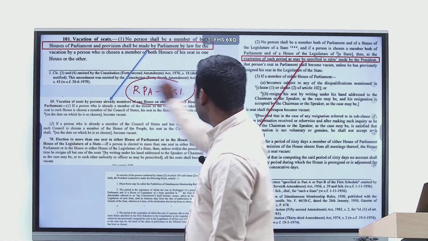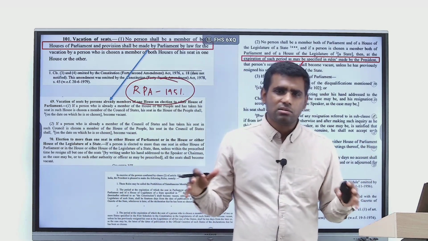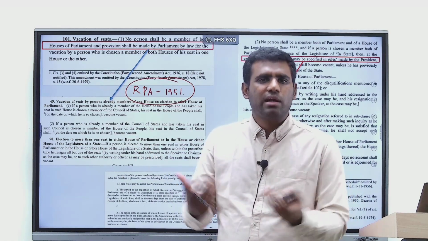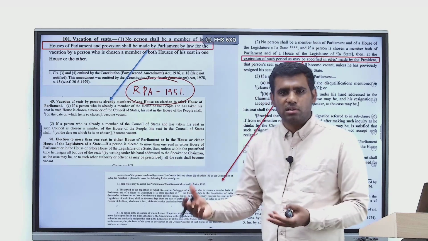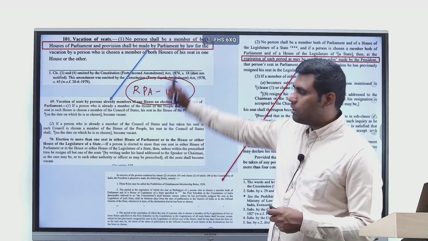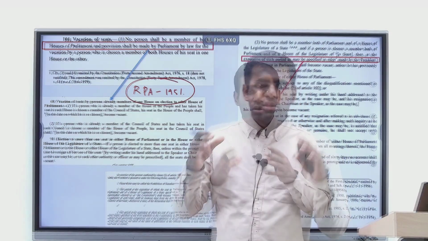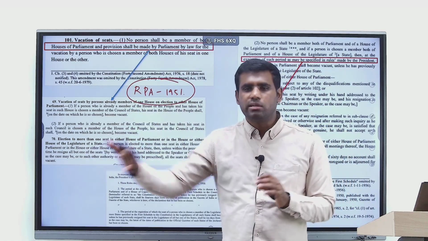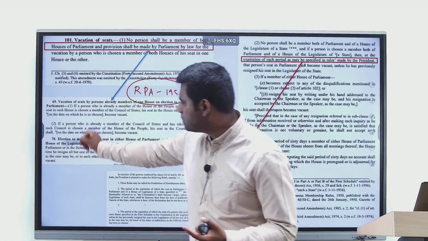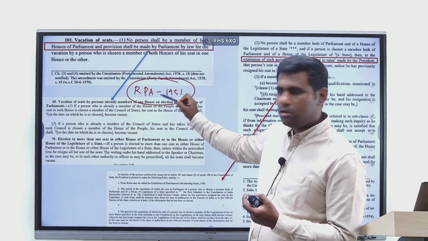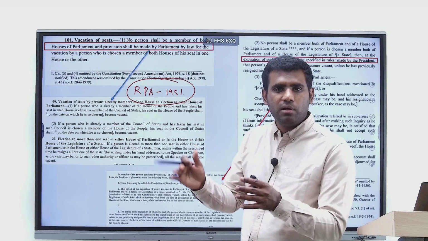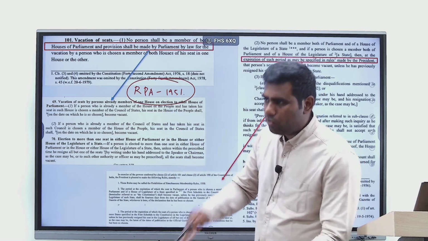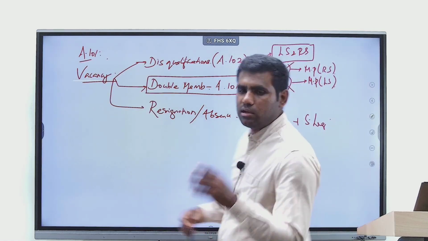As you can see, RPA 1951 is a very broad law regarding elections. It has so many different sections and provisions dealing with so many different aspects of elections. That's a topic for a different discussion. So when it comes to double membership, the Constitution does not get into all the details; it leaves it to a law of Parliament. Section 69 and Section 70 of RPA 1951 actually talk about double membership in Parliament, whatever I have explained to you right now. Okay, all said and done, this is the first context. Now coming to the second context.